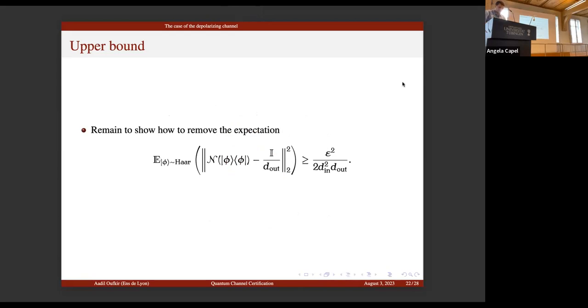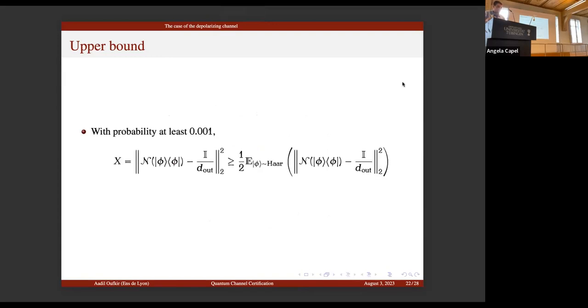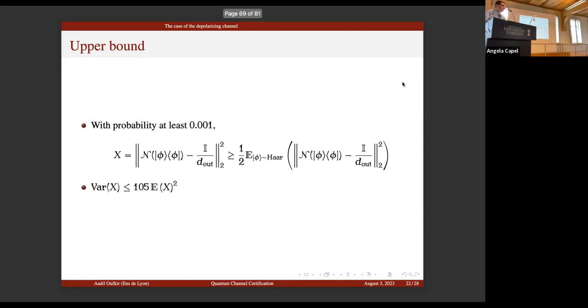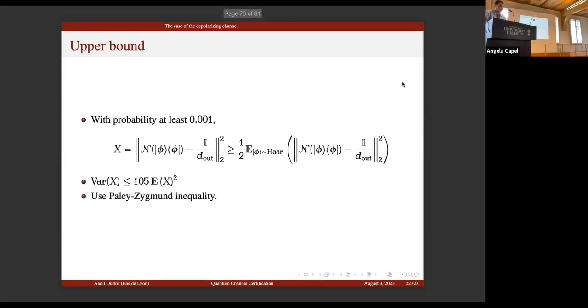It turns out that we can prove that with probability at least 0.001, this random variable X is at least half of its expectation. This is not by a concentration result, because a concentration inequality will not give us a sufficient lower bound. Here we use instead a second moment approach, and we upper bound the variance of X by some constant multiplication of the expectation of X squared. This is the most technical part of this upper bound. Then you can use the inequality.